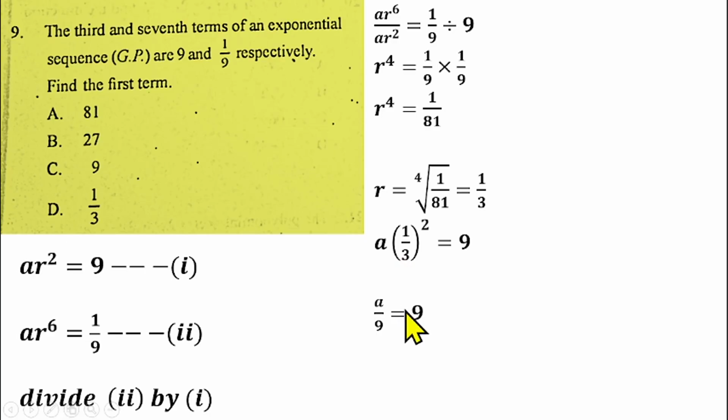1/3 squared is 1/9. So 1/9 times A gives us A/9, which equals 9. Then you can cross multiply. A will be equal to 81, which makes option A the right answer for question number 9.